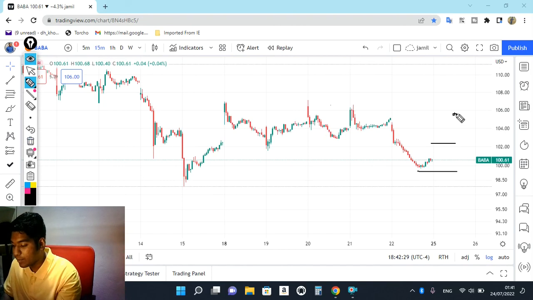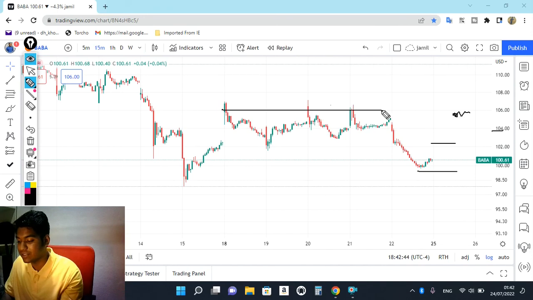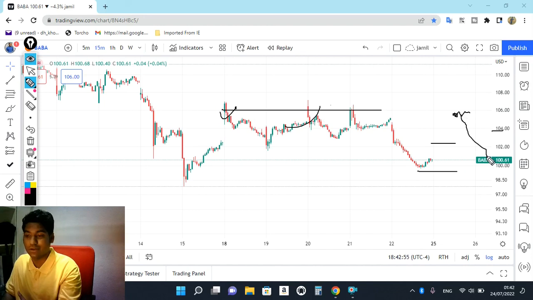If there is a gap up of more than 104, above 104, 105, it's a sign that we have to pause on the same day, Monday. Suppose on Monday after a gap up opening, we are going to wait here to see the momentum, because as we see, at $106 buyers tried to break out multiple times but were not able to hold. So if again there is a breakout, a gap up opening, we are not going to think there will be selling pressure again, because the market will not do the same thing again and again.